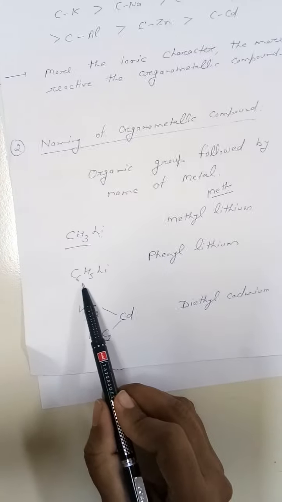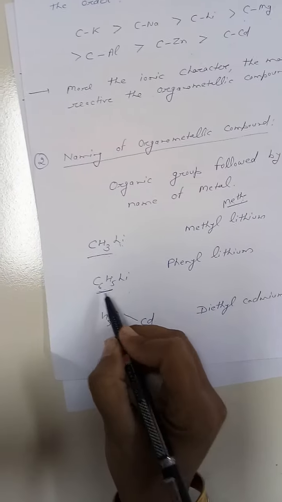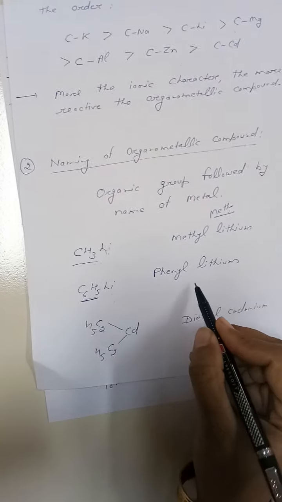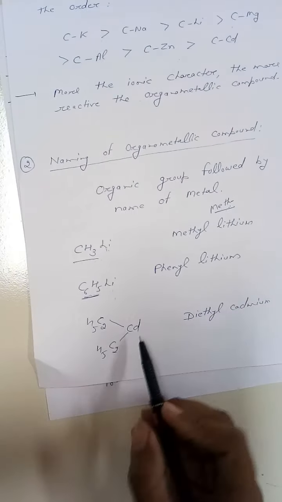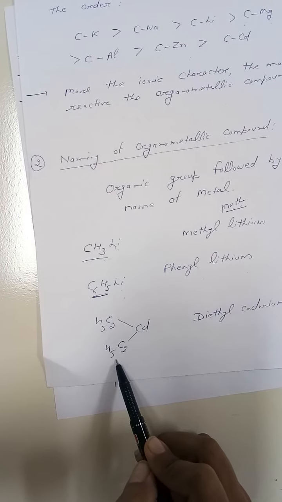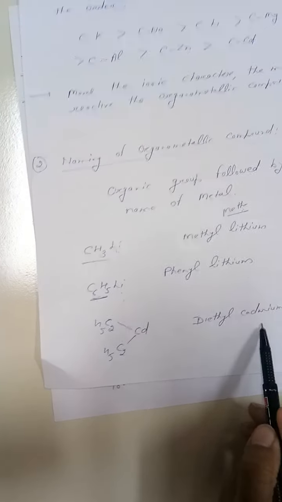Second example, see the second example. In this case, the organic group is phenyl followed by the name of the metal, so phenyl lithium. Next case, in this case two ethyl groups are present, so the name will be diethyl cadmium. Okay. Now next topic of discussion is